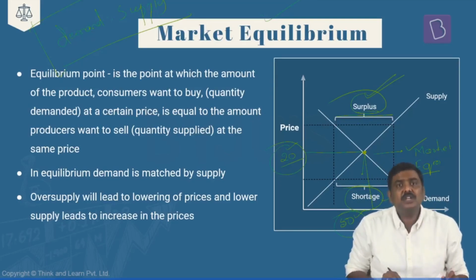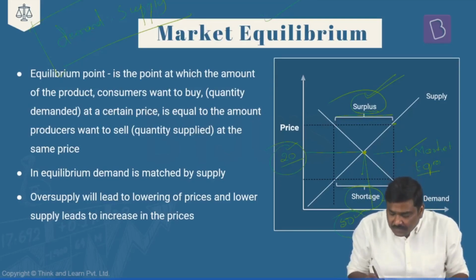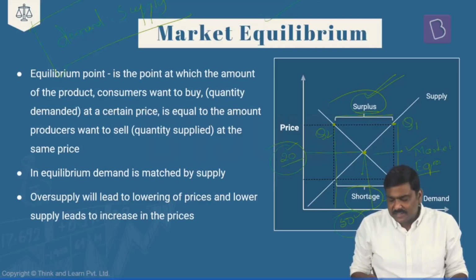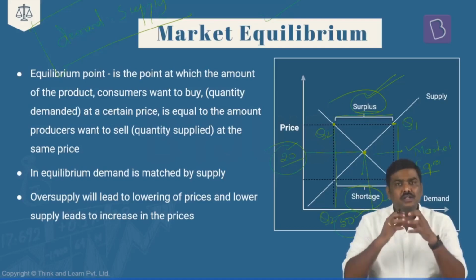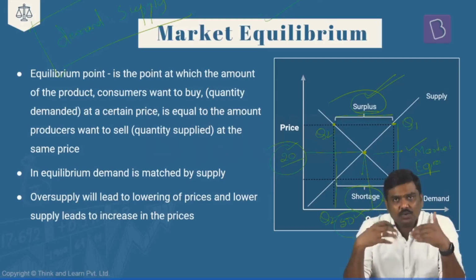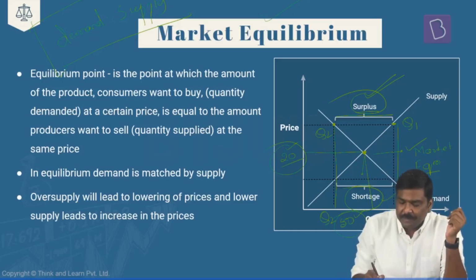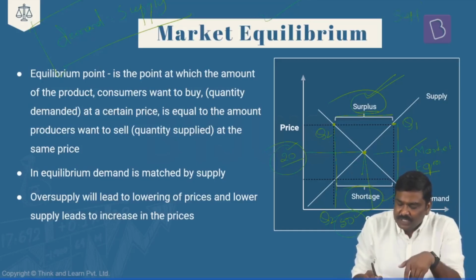In a surplus situation, what you can see is the quantity being supplied is higher. I'll simply write it as Q1 and I'll refer to this as Q2. Is it okay? And if I drop it down along this x-axis, this will represent the Q1 quantity and this will represent the Q2 quantity. So the argument here is, in a surplus situation, what you will see is the total quantity supplied is much higher than the quantity being demanded in the market.